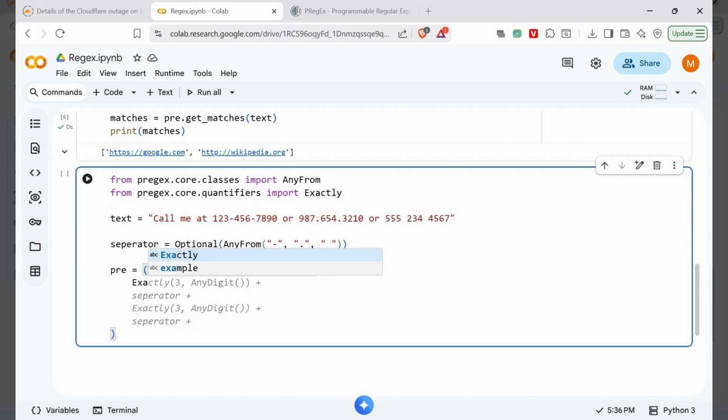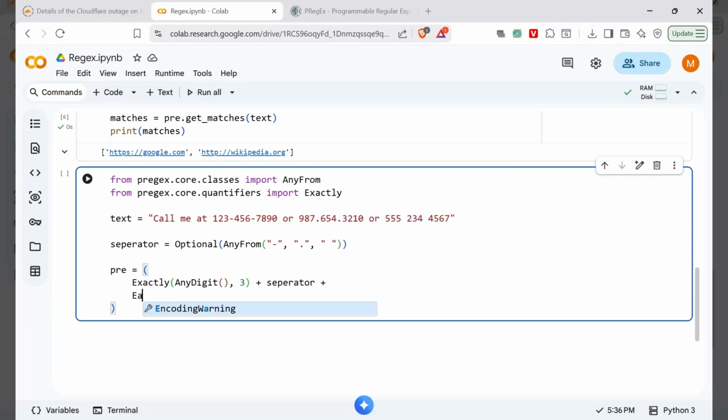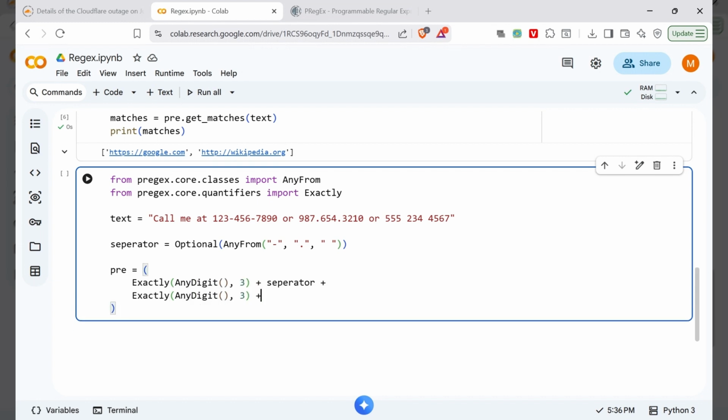Use Exactly AnyDigit. Now we have to mention the count of digits in the first chunk. Here we are using 3 digits in the first chunk, so put 3. Then again put the separator. We are again using 3 digits, so call Exactly AnyDigit. Again the separator.